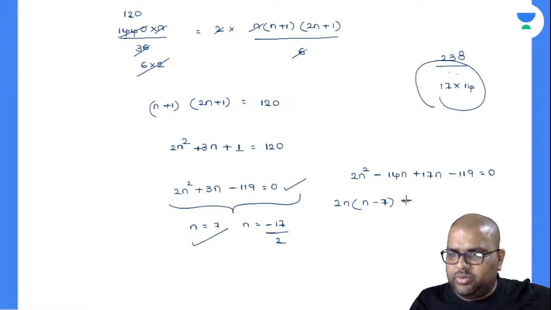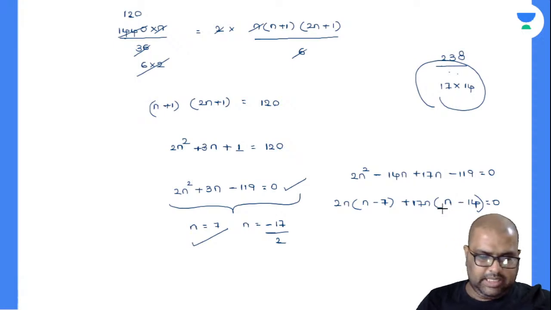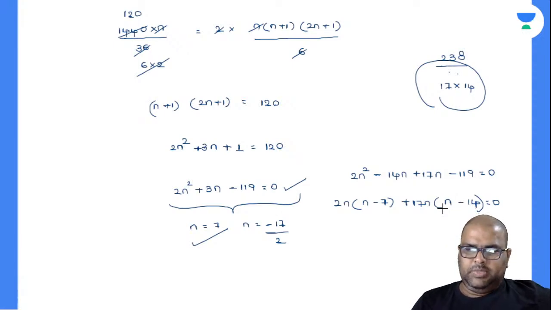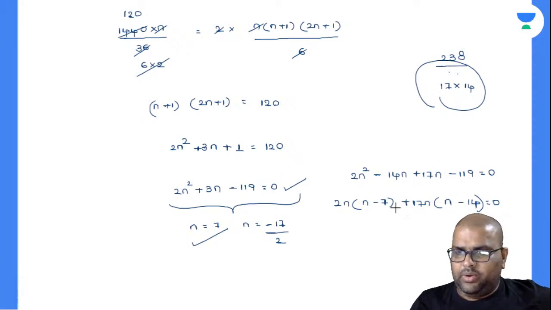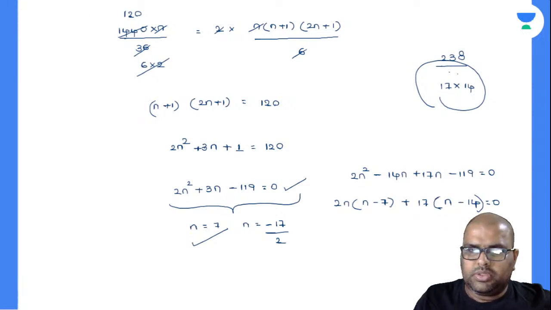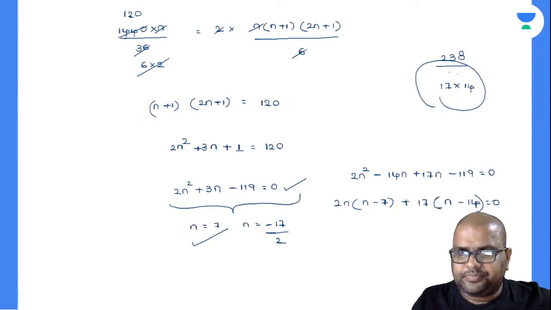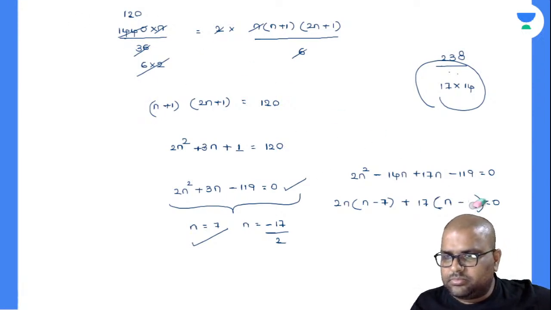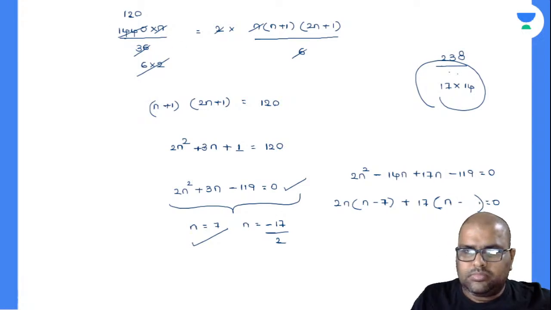If I take 17n as common, n minus 14 will be left over. Check down there. Done. Couldn't take n, 17 I have to take as common. This is n minus 7. Done.